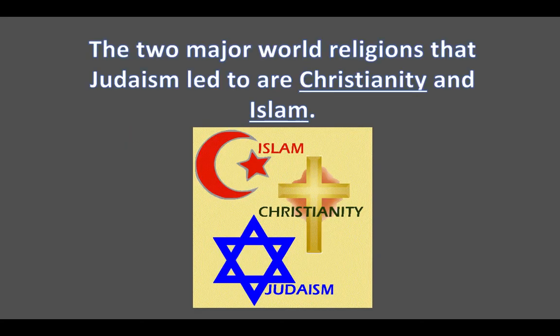The 2 major world religions that Judaism led to are Christianity and Islam. This is a really important idea just to understand, to know, just to be educated and knowledgeable. So there was Judaism, and then around, between year 0 and year 30, Jesus came along, and he was raised a Jewish person. He was a Jewish man, and he started a new religion with Christianity.